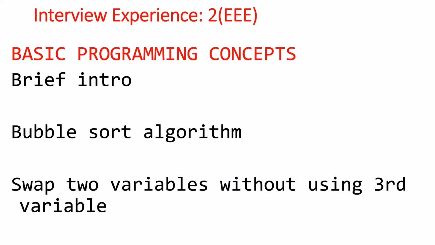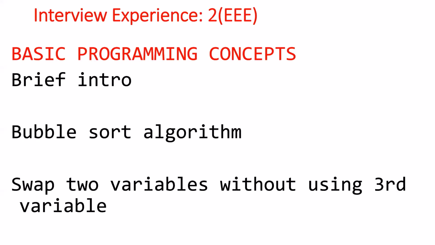After each iteration, we use a flag variable to check whether any change has happened in the last iteration. If no change has happened, it means the array is now sorted. Suppose there are five elements in the array. Instead of having 4 to 5 iterations, we will stop at the first or second iteration if all the elements are already sorted and there was no swapping in the previous iteration. So using a flag variable, we can optimize the complexity of bubble sort.